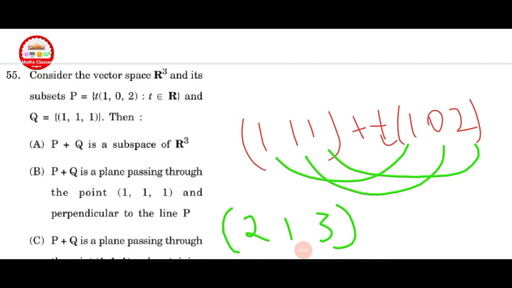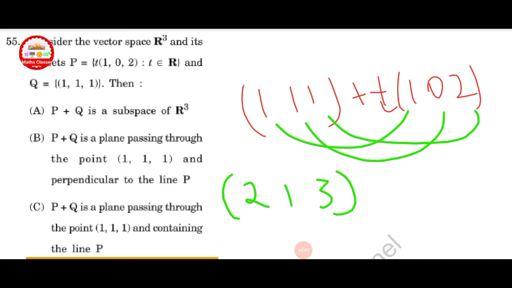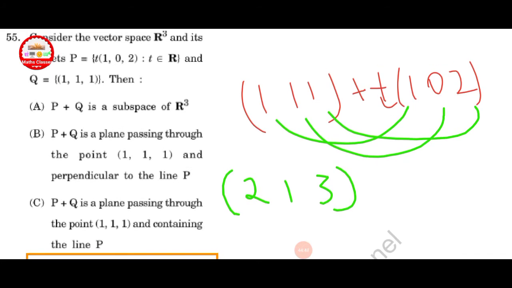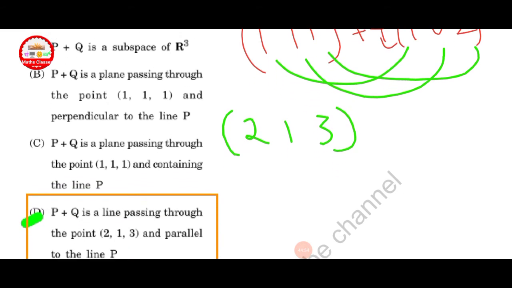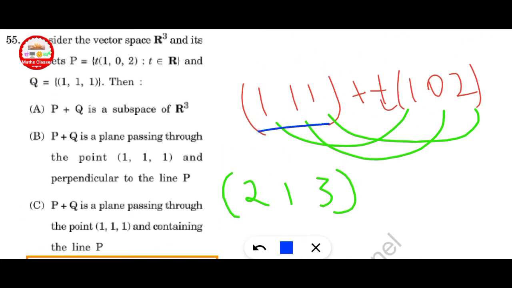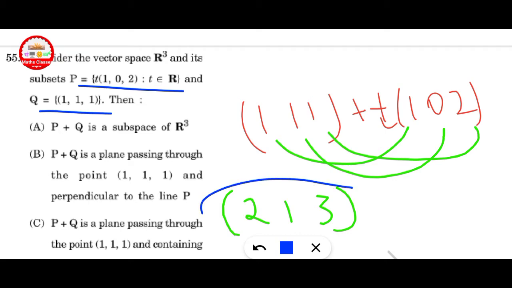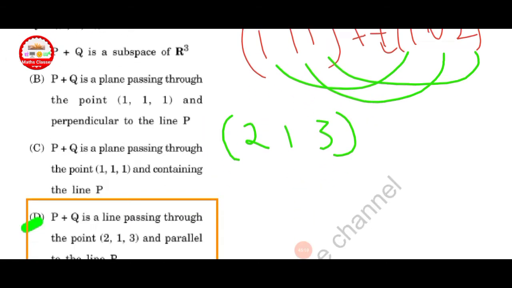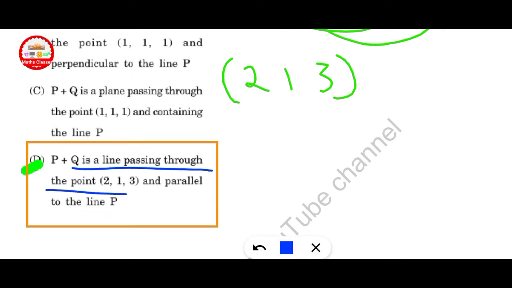Next question, consider the vector space R cube and its subset P is equal to {t into (1, 0, 2), t belongs to R} and Q is given (1, 1, 1). Then which one is correct? Here (1, 1, 1) is given, and plus t into (1, 0, 2) is given. P plus Q, that is (2, 1, 3) we get. Now check in the options. Here option D is the correct. P plus Q is the line passing through the point (2, 1, 3) and parallel to line P. Option D is the correct here.